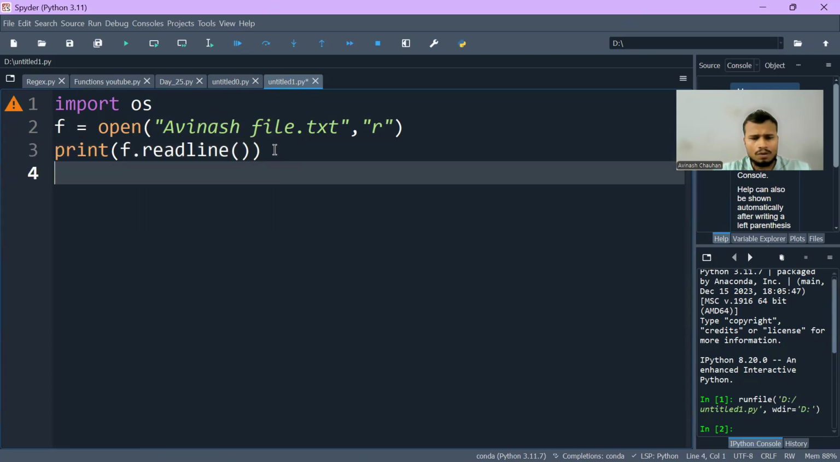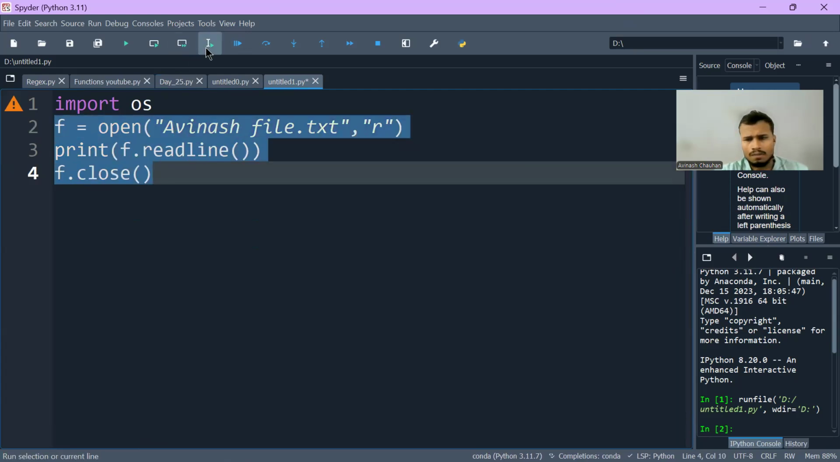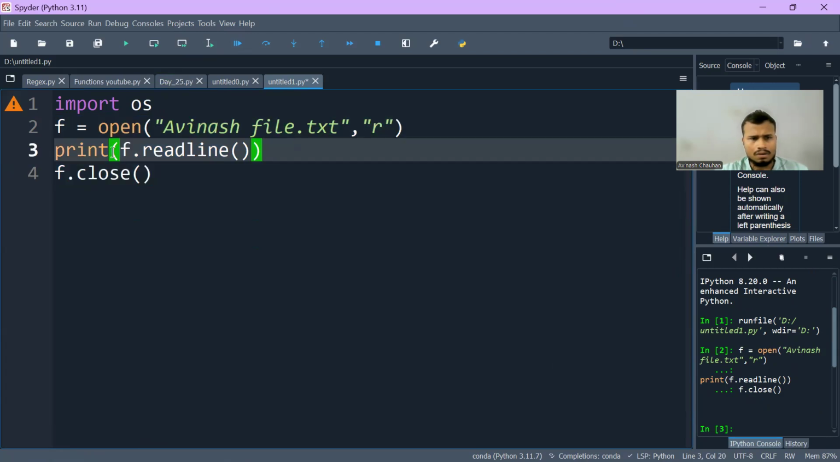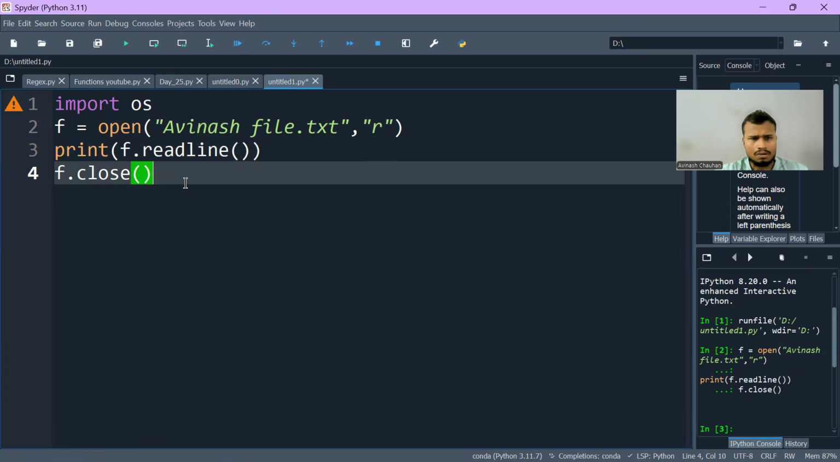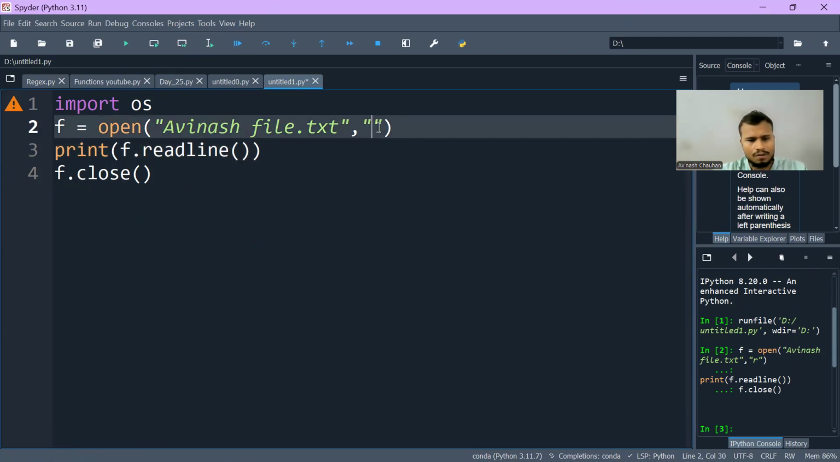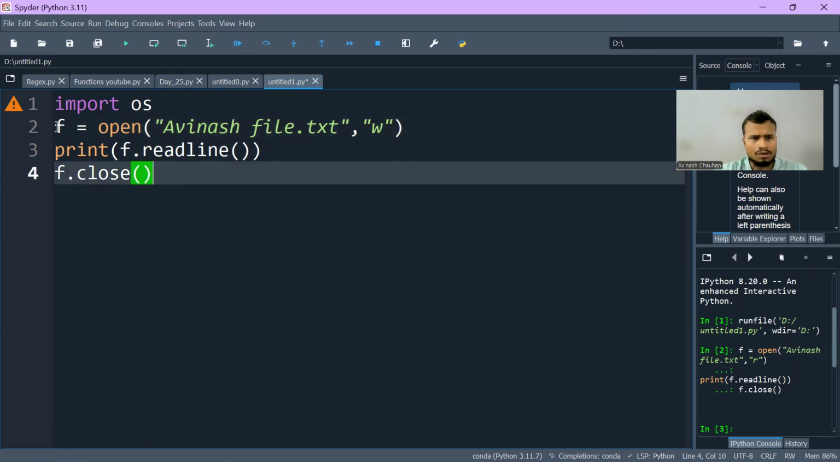And on the very next line, I will close the file. If I don't close it, it will not execute, because the file will remain open in the console. So basically it's reading the file, and for read and write, we have to use W here as well. And now let's execute it.